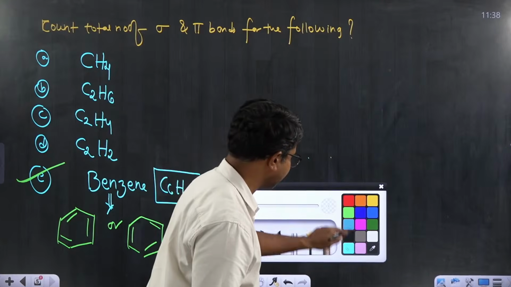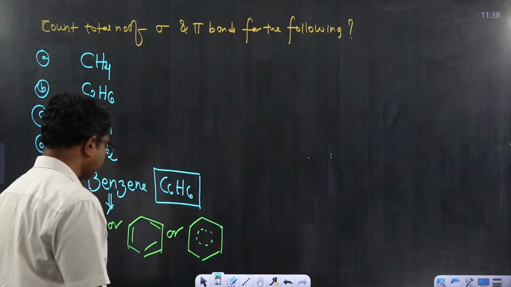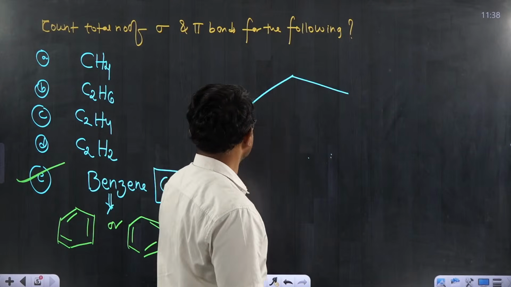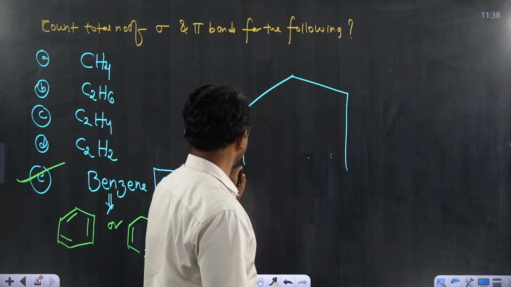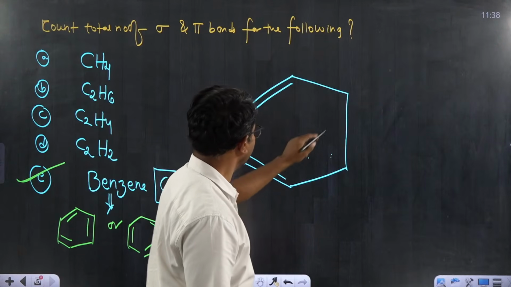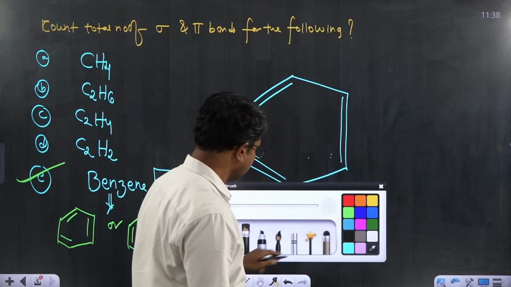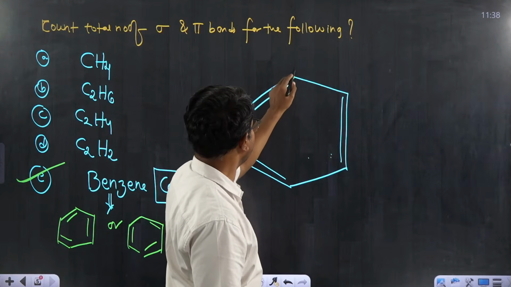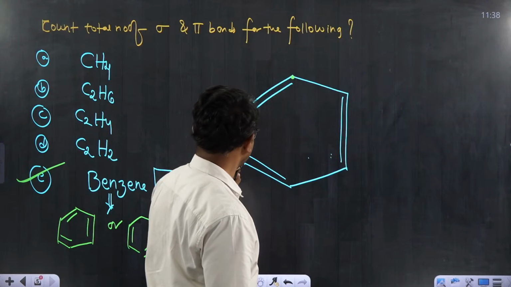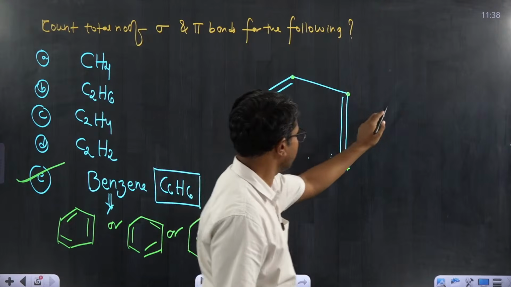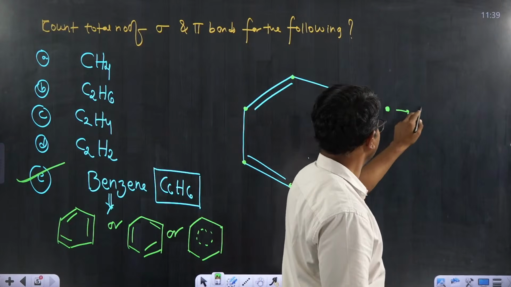Let's start. Counting the total number of sigma and pi bonds in benzene. Are you counting? I hope you are counting. There is a pi bond over here, pi bond over here, pi bond over here. So this is the place where you can write the carbon. This is the place of carbon actually. This is also carbon, and carbon over here. Total number of carbons is 6 as you know.